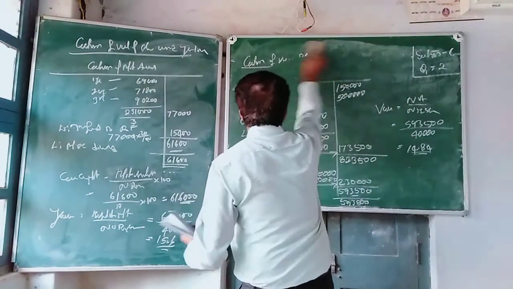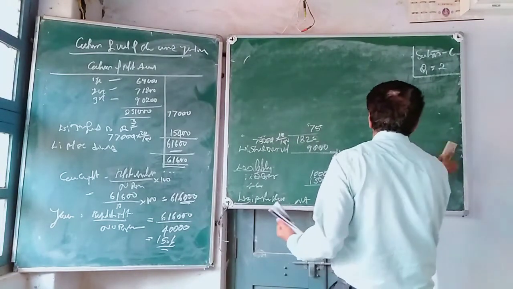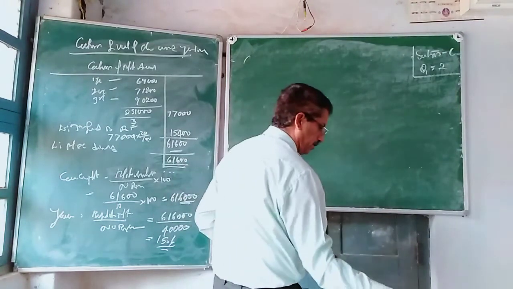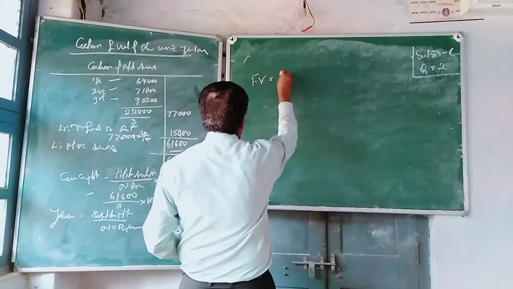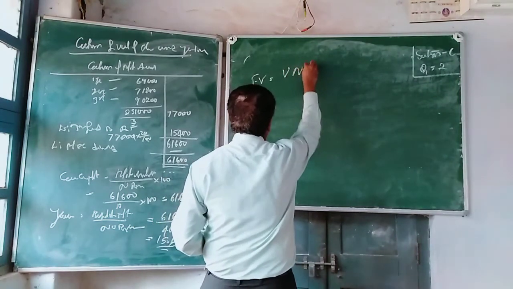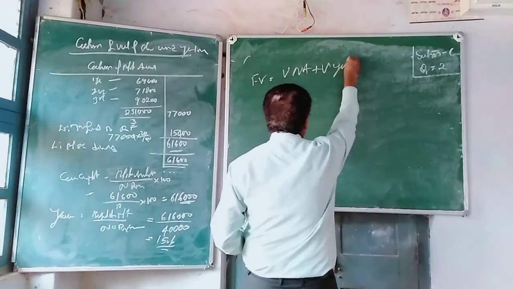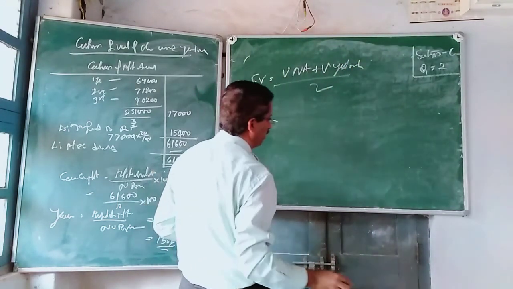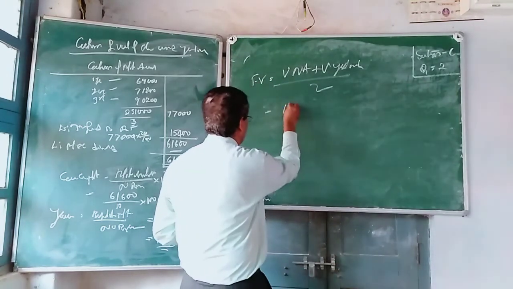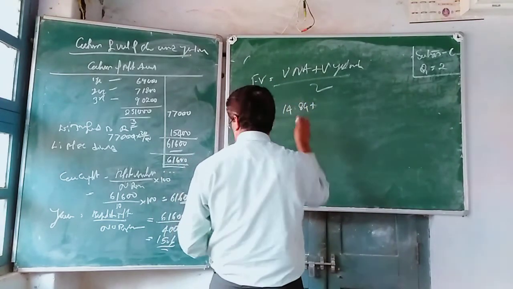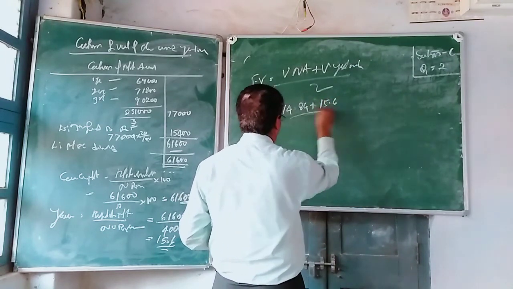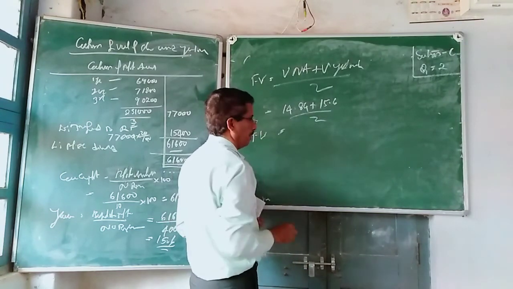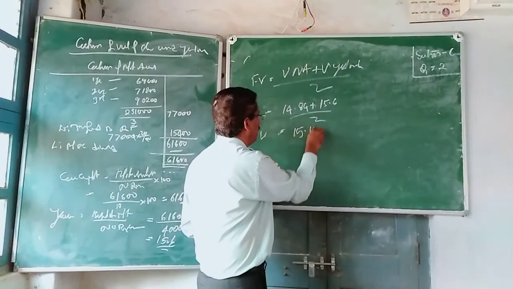Now last step, calculation of fair value of share. Fair value of share is equal to value of share under net asset method plus value of share under yield method divided by 2. Value of share under net asset method here, how much did you find? 14.84 plus 15.4 divided by 2. What is the fair value of share? 15.12. That's all.